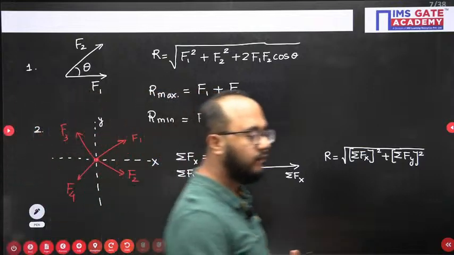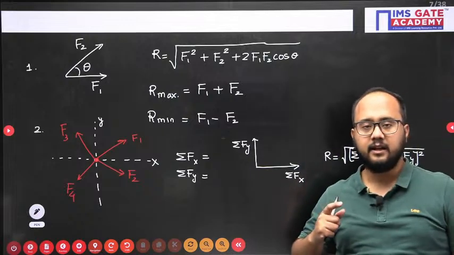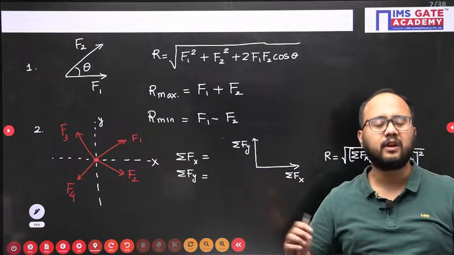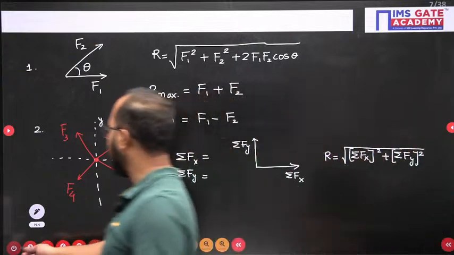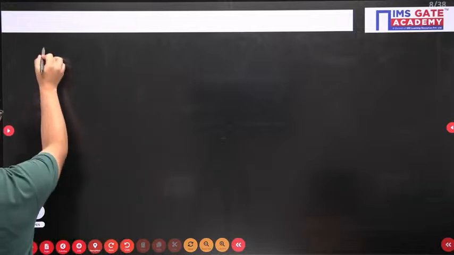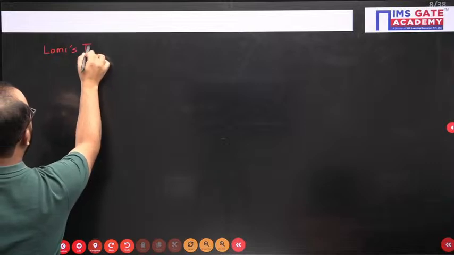One more theorem we are having, that is Lami's theorem, and it is a most important theorem, right? Because some of the questions with Lami's theorem become very easy. Okay. So I will tell you under what cases we can use Lami's theorem. See, if I talk about Lami's theorem,